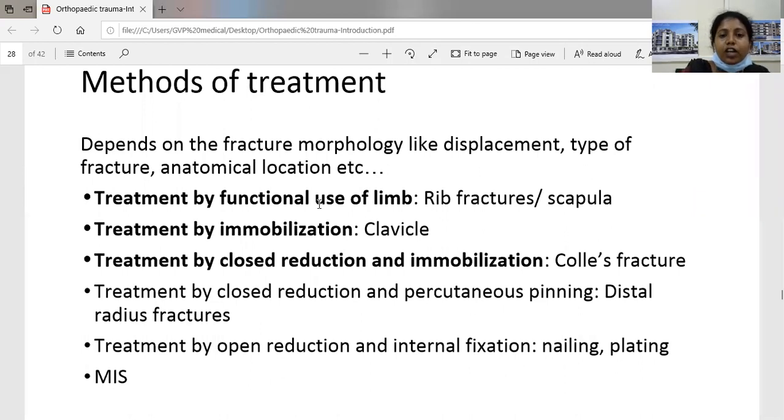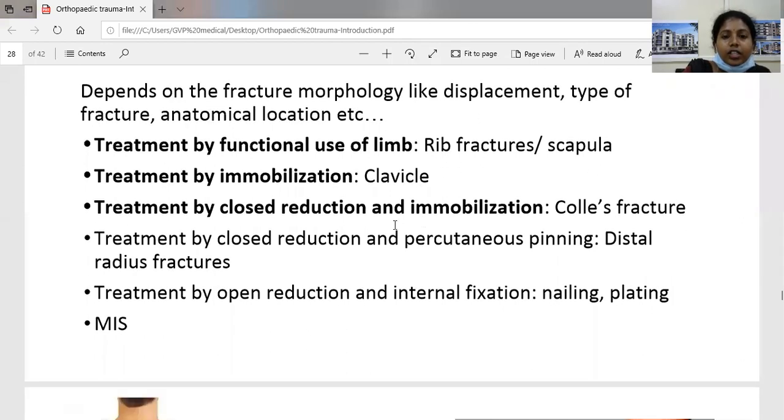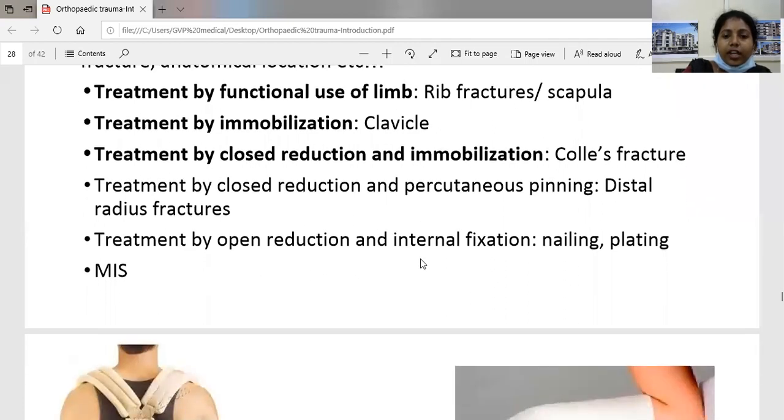So treatment by functional use of limb, for example rib fractures and scapula, there is no need to immobilize the fractures. Treatment by immobilization: for example, a clavicle fracture can be treated conservatively by immobilization. Treatment by closed reduction and immobilization, for example Colles fracture. Treatment by closed reduction and percutaneous pinning, distal radius fractures. And treatment by open reduction and internal fixation by nailing or plating.